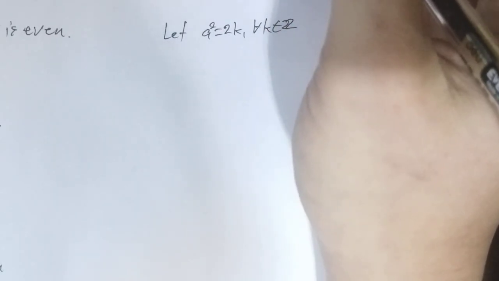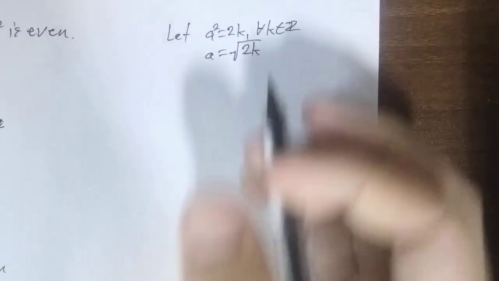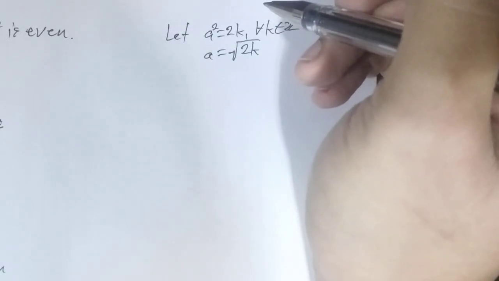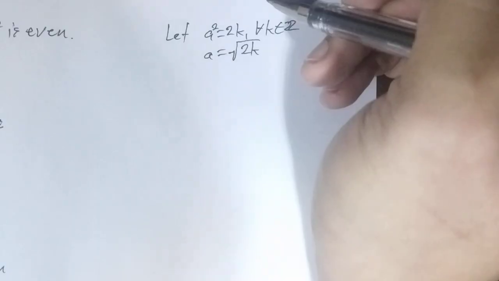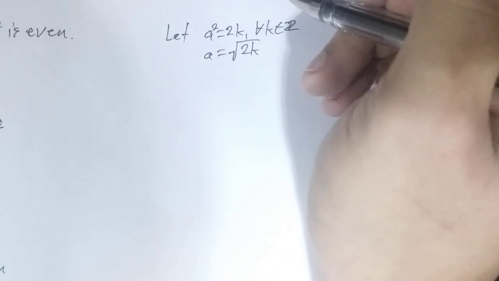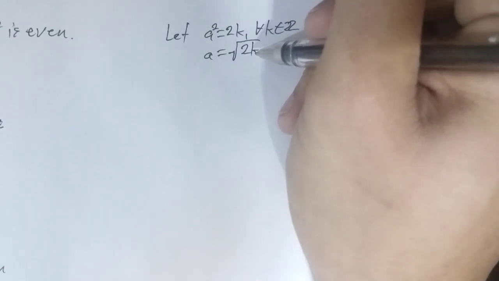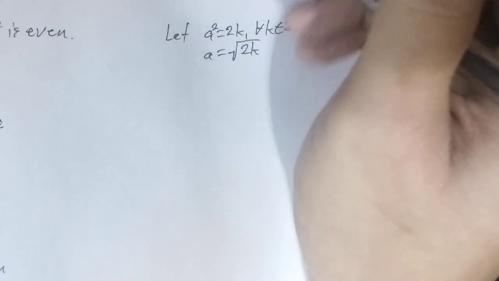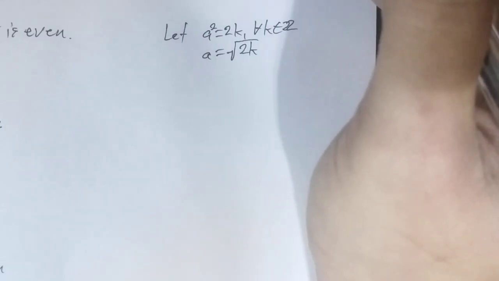Now, if we try to take the square root of both sides, A equals the square root of 2k. Okay. Now, at this point, as you can see, there are problems that arose from this implication. First of all, if we take the square root of an even integer, it doesn't necessarily mean that its result will be an even integer also, right?